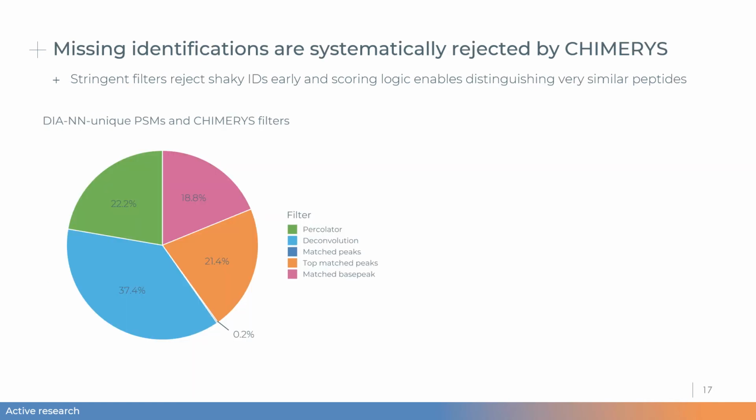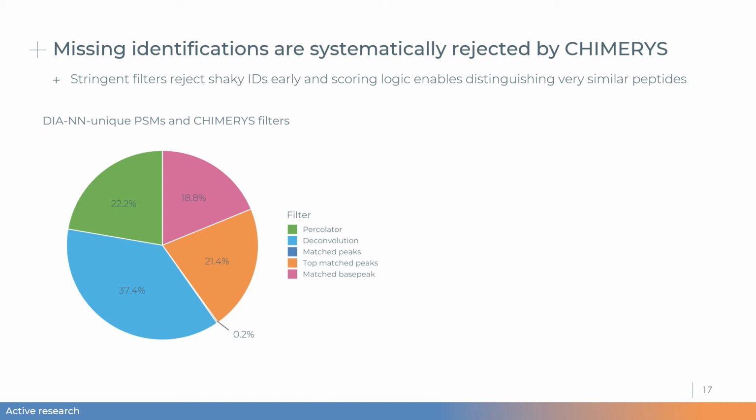In order to do that, we pass these PCMs through what we call the CHIMERYS trace mode, which basically quantifies where in the CHIMERYS workflow a given PSM is disregarded. CHIMERYS consists of several filter steps prior to percolator, which help to weed out shaky IDs early. And when we do that for PSMs that belong to DIAN unique PCMs, we find that for 20% of those,